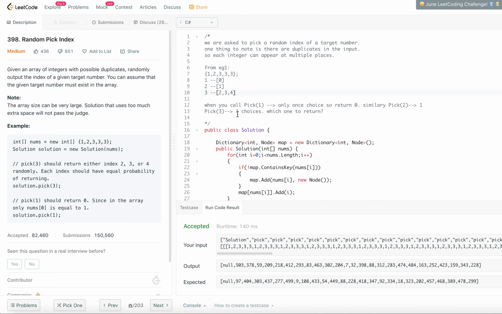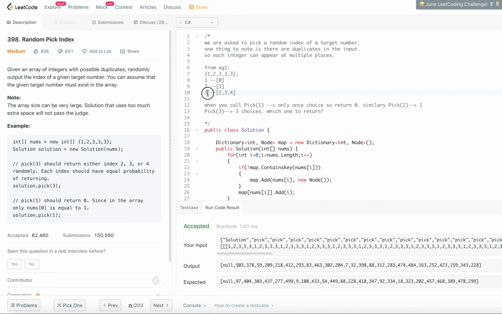If your target number is 1, we are asked to write the function pick. When you say pick 1, all you have is just one choice, that means you have to return 0 no matter what. When you are asked to pick 2, 2 also has just one choice, just return 1, because there is only one of that number available in the given array.